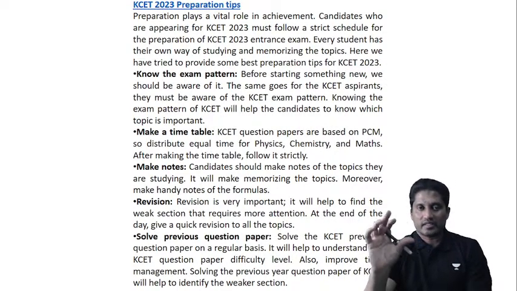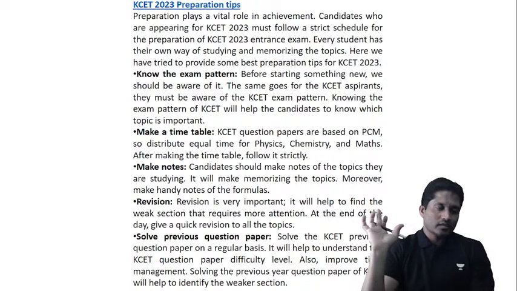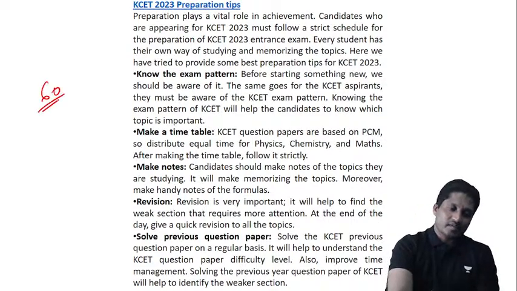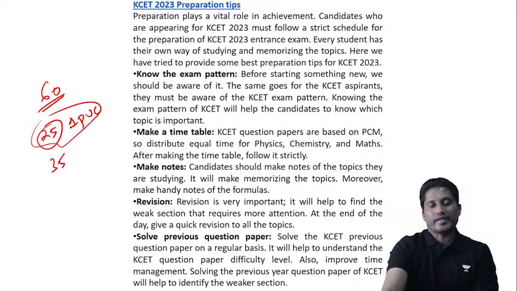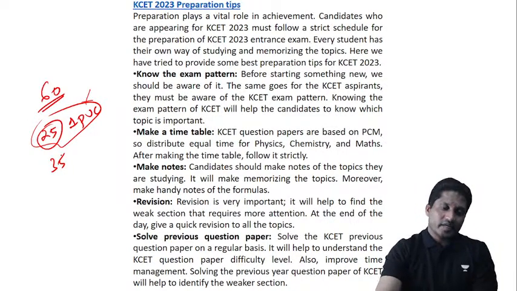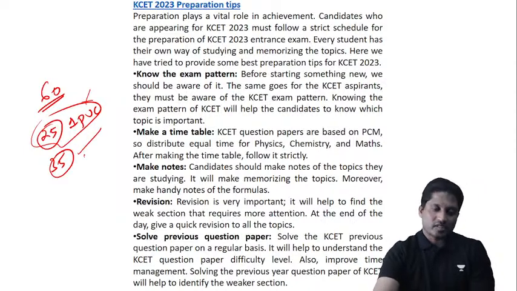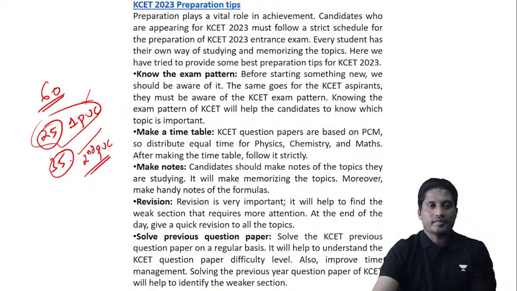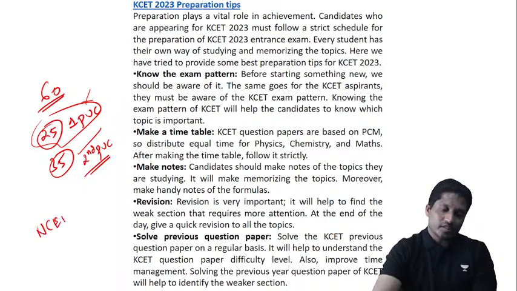First, be good with the KCET CRT book 1 and book 2, and the full first year syllabus. Out of 60 questions, a minimum of 25 questions will be from first PU. Sometimes it is 22, 23, 24, but on average a minimum of 25 questions will be there. The remaining 35 will be from the second PUC syllabus. This is the 60 question pattern, guys.